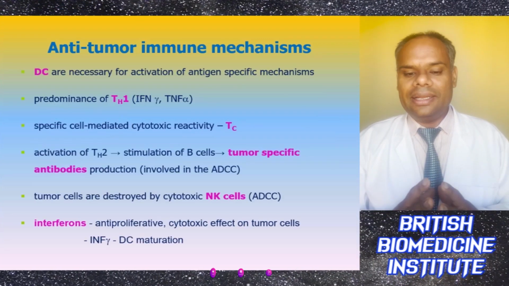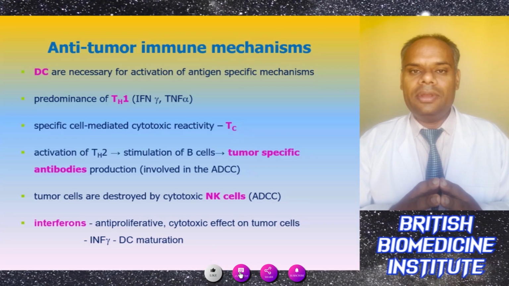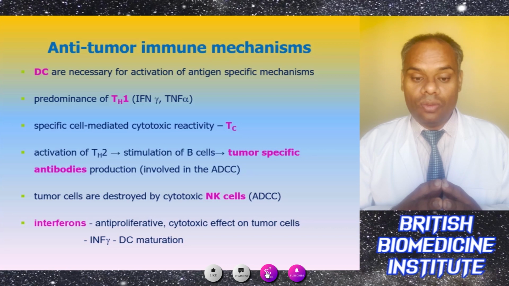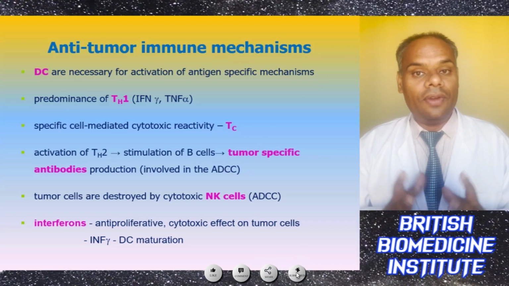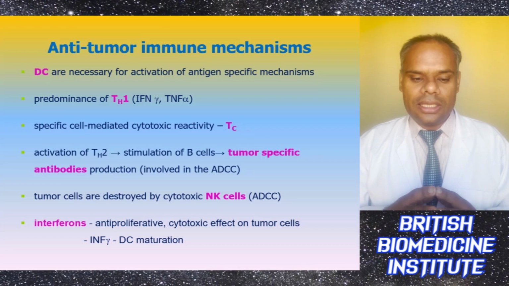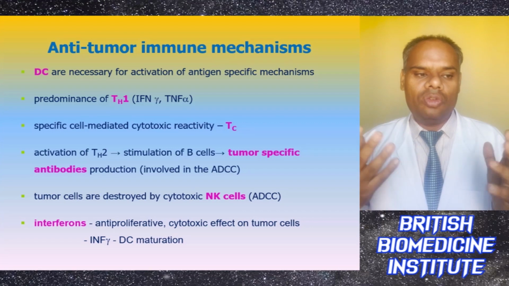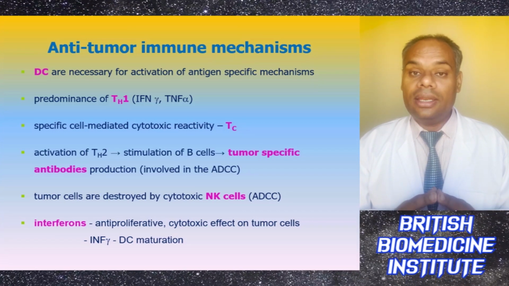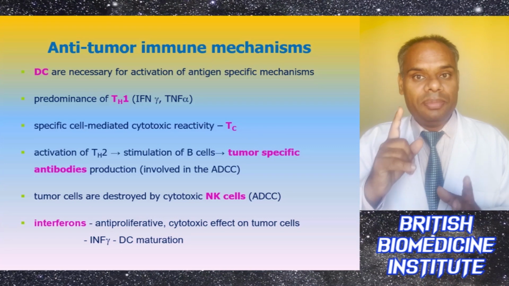So DCs are necessary for activation of antigen-specific mechanisms, and there can be a predominance of TH1, or I can say IFN gamma or TNF alpha. There can be cell-mediated cytotoxic reactivity, or we can say TC, and there will be activation of TH2, which can stimulate B cells.